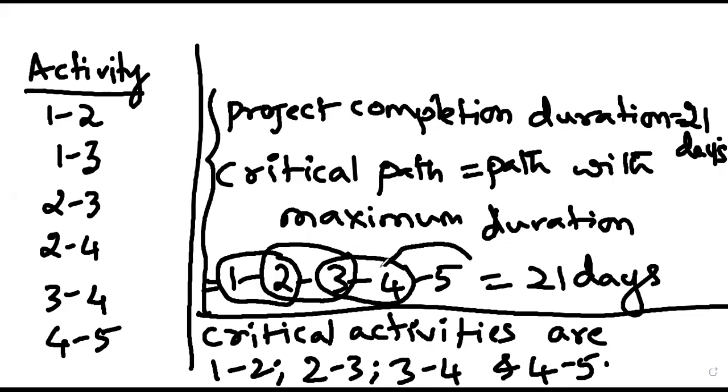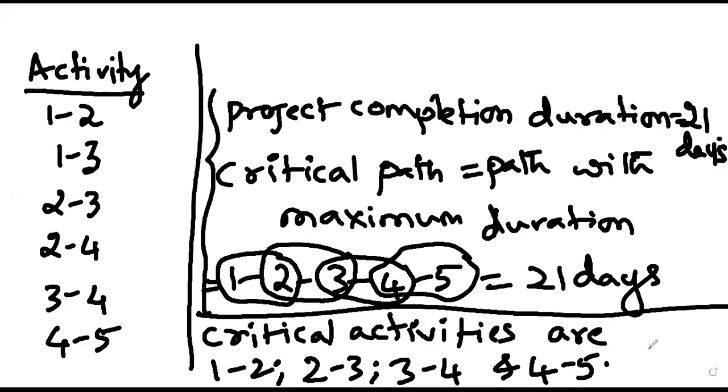So these are the list of critical activities. Is it right? So just make note of this.